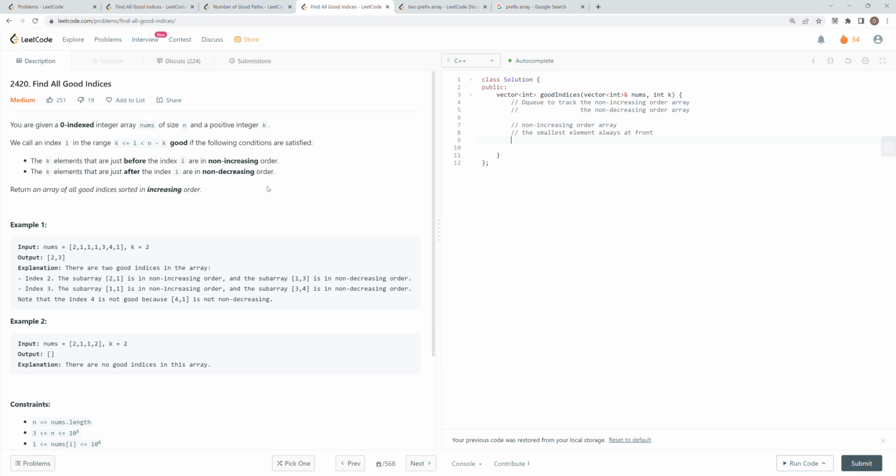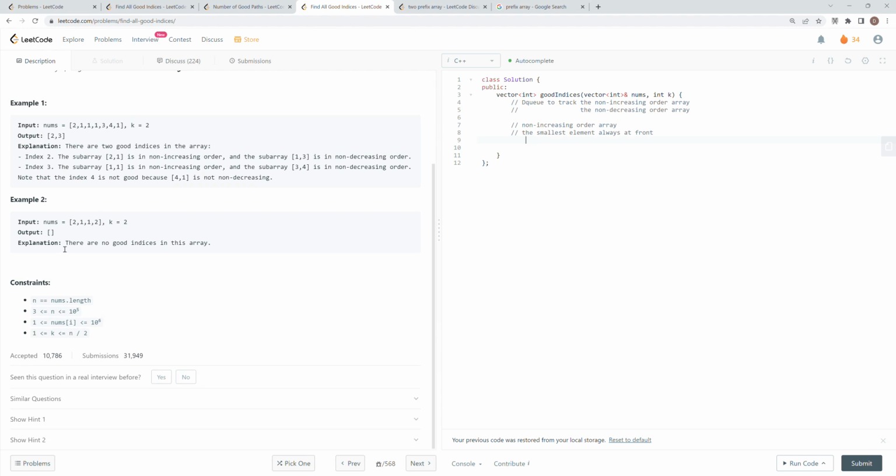I'm trying to maintain this thing, but something went wrong. Some combination of elements makes my approach not work. But after seeing the prefix array, I realized it's not that complicated. It's very easy if you use prefix sum. Yeah, I think I got how to do this problem now. Let's implement it here.